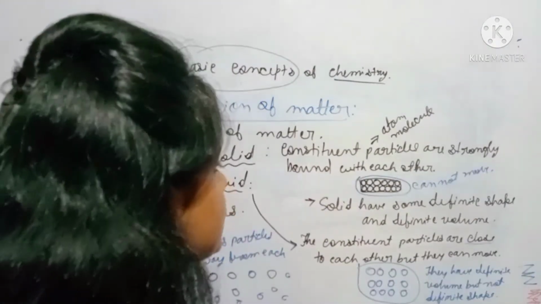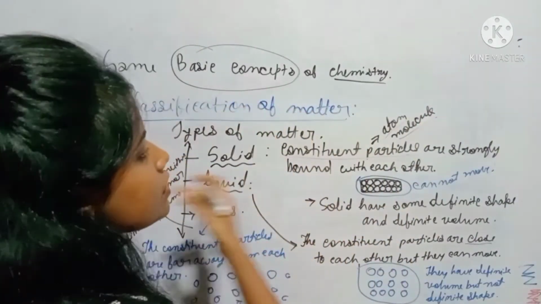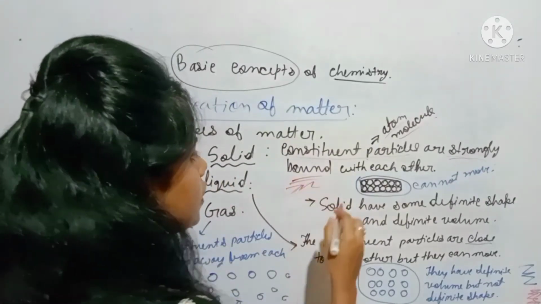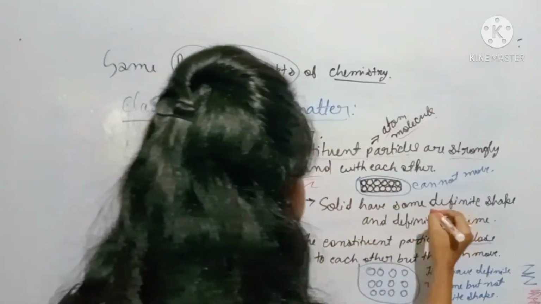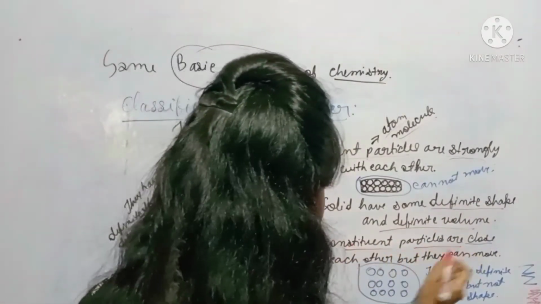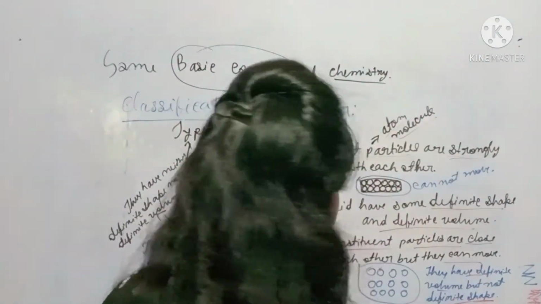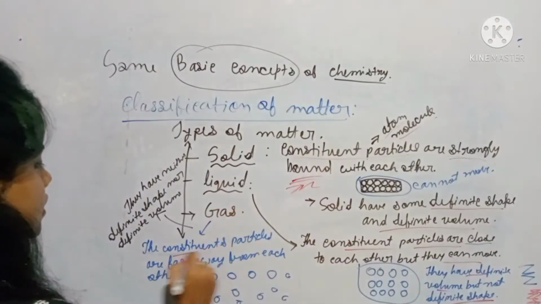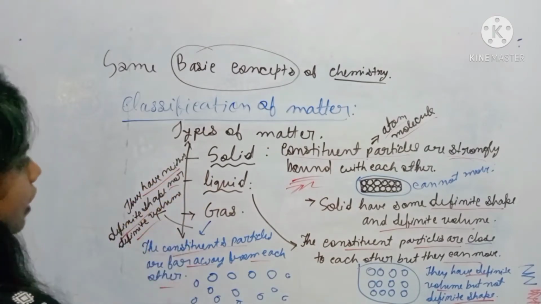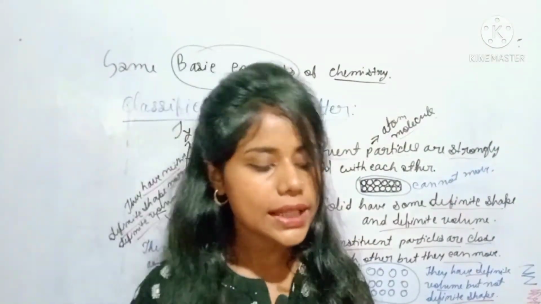So what we have learned till now: in solid, there are constituent particles, meaning atoms and molecules, and they are strongly bound with each other. Since they are strongly bound, they have definite shape and definite volume. In liquid, the constituent particles are also close, but they can move, so they have definite volume, but their shapes are not definite. And in gas, constituent particles are very far away from each other, so they have neither definite shape nor definite volume.